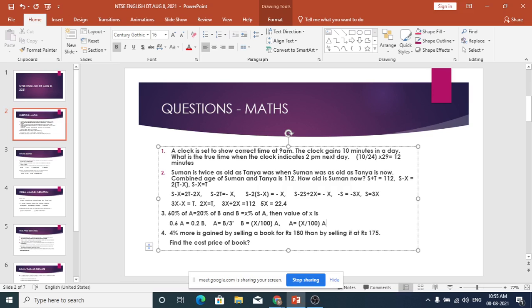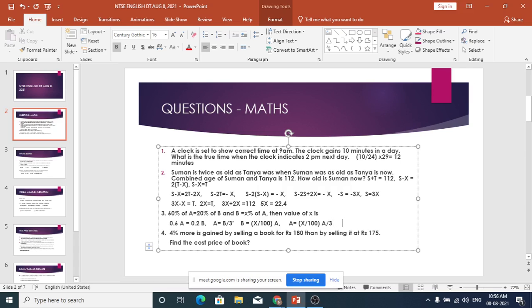Is it correct? I am not very sure. B is X% of A. Then A is equal to B by 3. A is equal to B divided by 3. Now A gets cancelled.